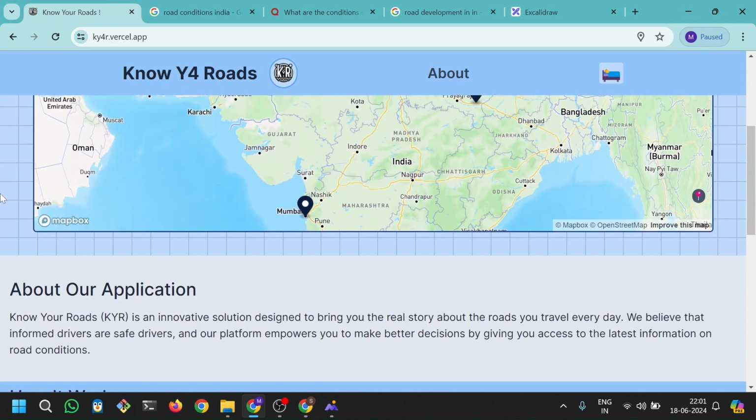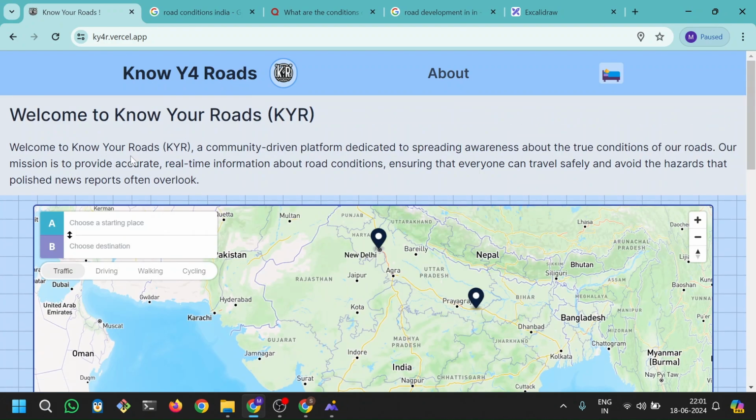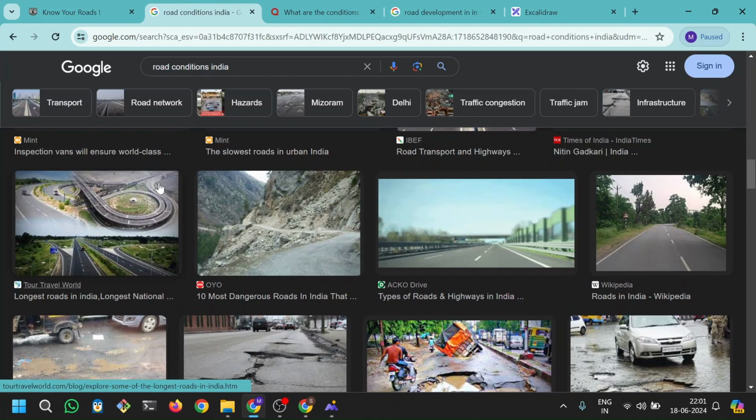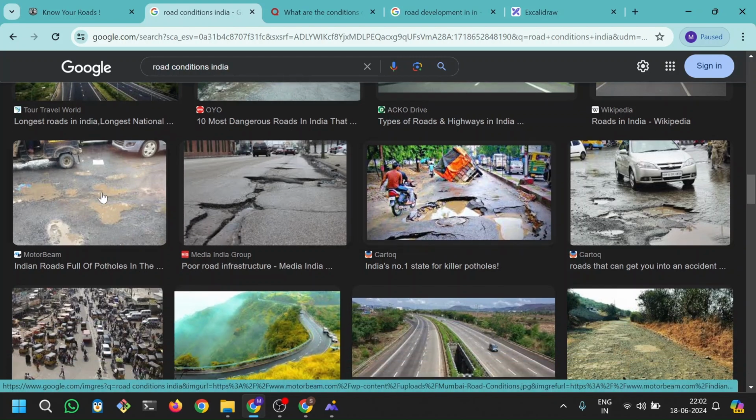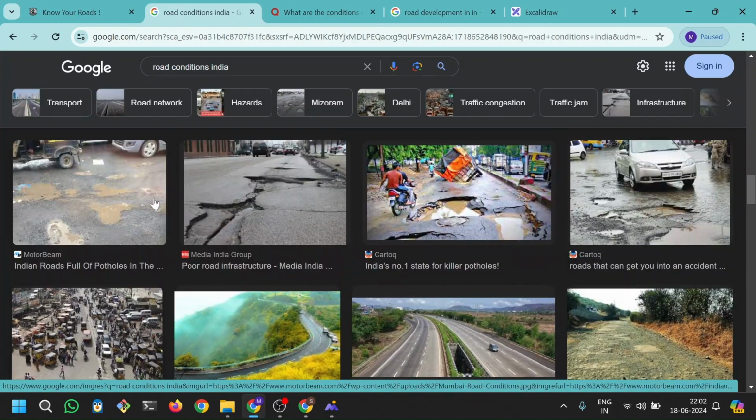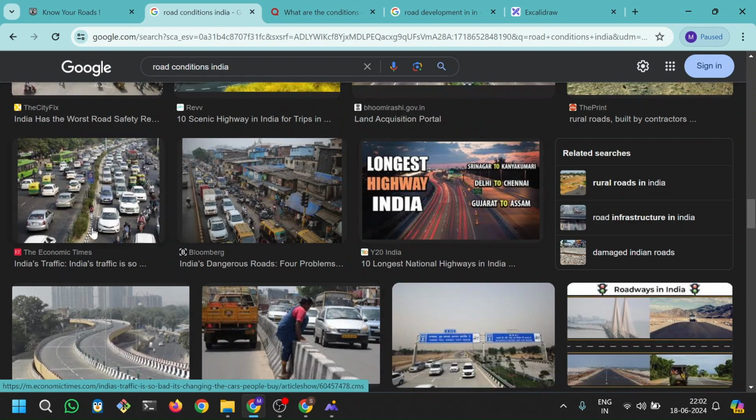So first of all, I think it will be better if we understand the problem stated a bit more. So yeah, something like this is, well, these are a bit more, I guess, exaggerated, though I would have to say that to some extent something like this is common for some people. They might have seen this, but for my state, my city, something like this is a bit more common. And nonetheless, this is also a cause for injuries for a lot of people. So yeah, the project is about this.